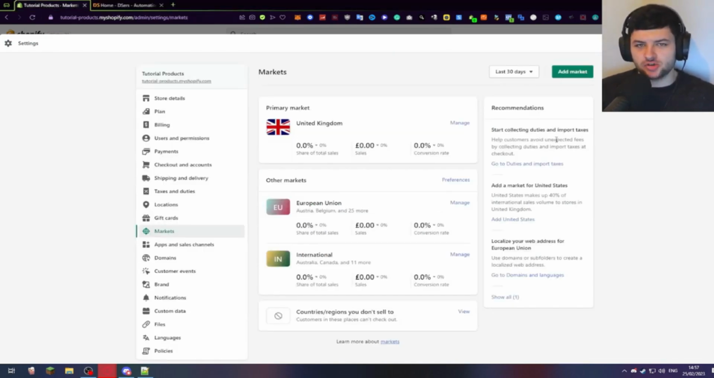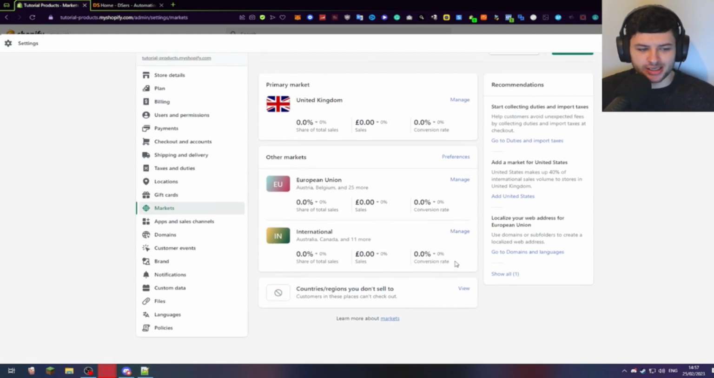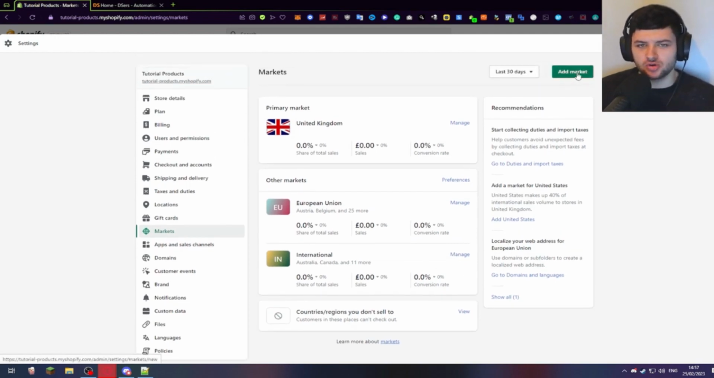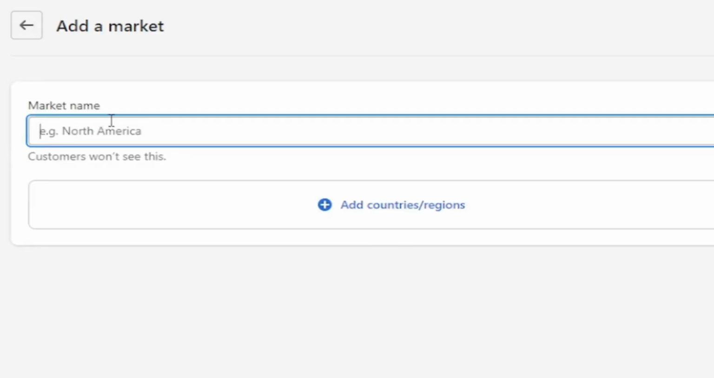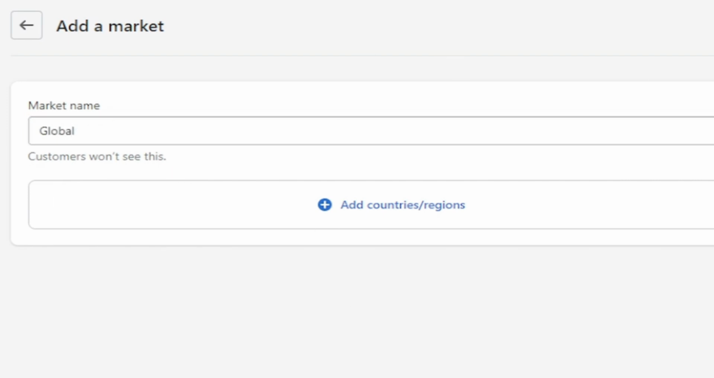Now, in terms of the actual markets section, which we covered briefly a few moments ago, you can do what I did, press manage on each market and enable them, or you can actually add what's called a custom market. So at the top, there's this button here, add market, so we're going to click on that, and just like what we called our shipping zone earlier, we're going to call this market name global, which is going to cover all regions so that we can sell in the global market.